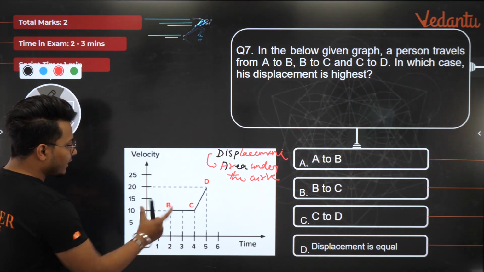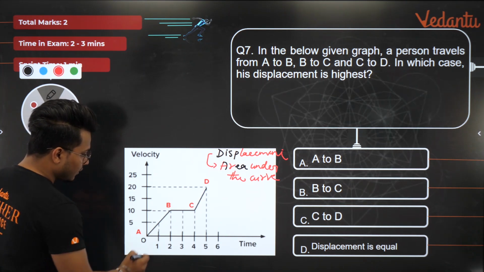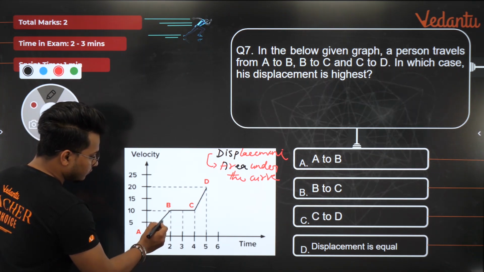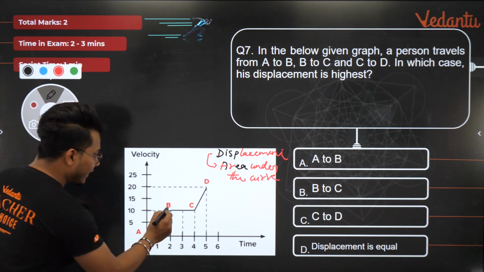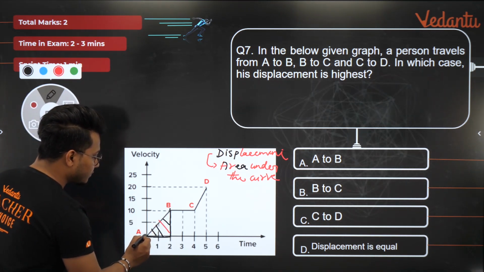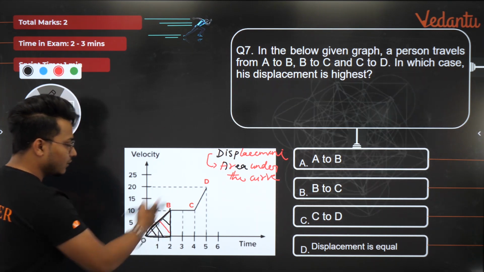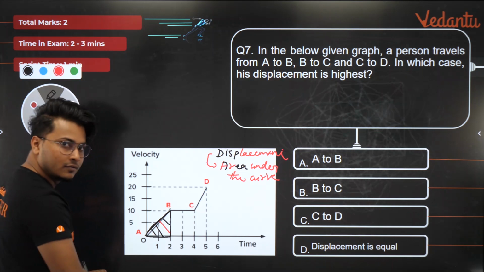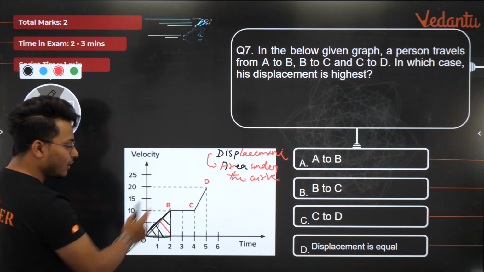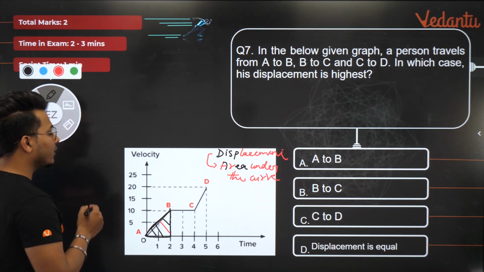तो between A to B, I can see there is a triangle. Between A to B, there is a simple triangle. So I need to find out the area under this particular triangle. Right? That is the A to B, area under the curve. What is the curve? Curve is this. ABCD is the curve. तो ए टू बी के बीच में एक ट्राइंगल बन रहा है, तो एरिया निकालता हूं मैं, ठीक है।